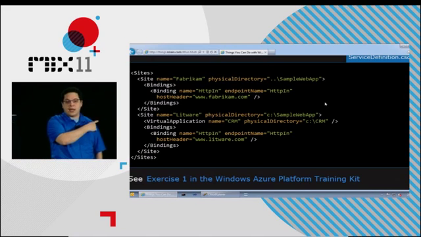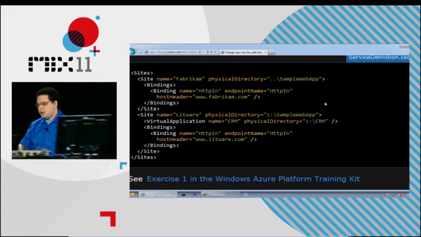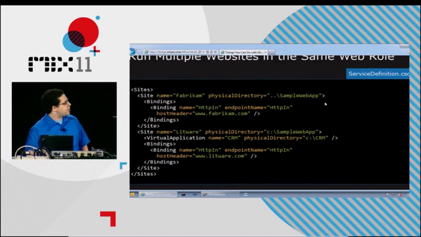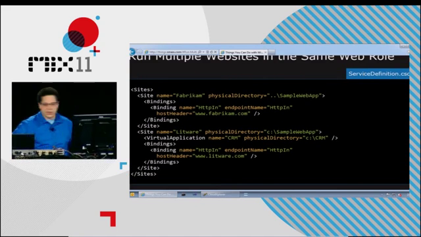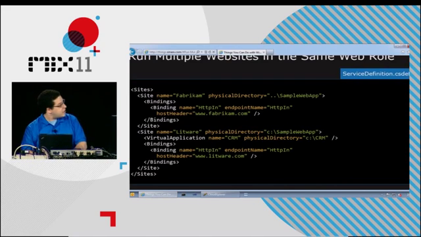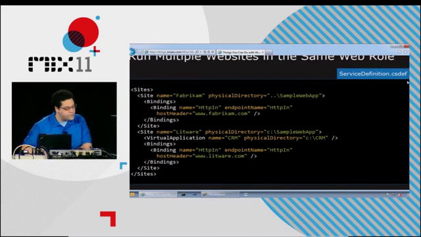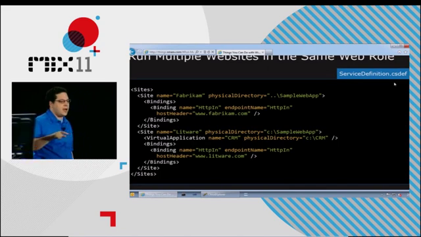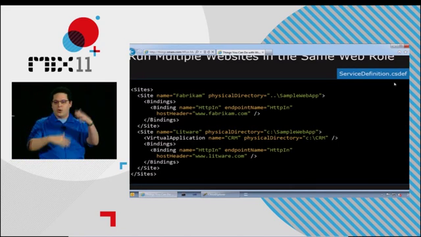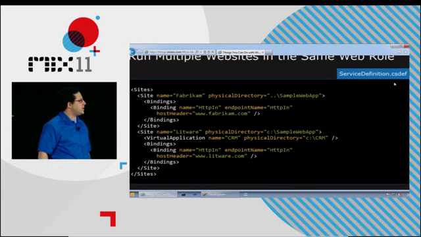This is basically the syntax. This goes in your service definition file, right up here. You should see the name of this is service definition. Well, it clips on both sides here. Let me move this in a little bit. All right, there we go. Service definition.csdef is where all the here are my roles and here are the settings they have, et cetera.